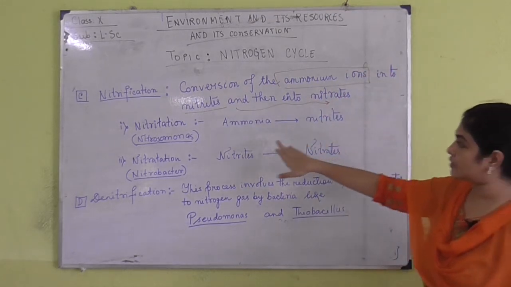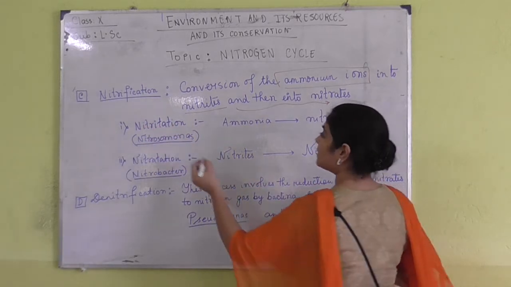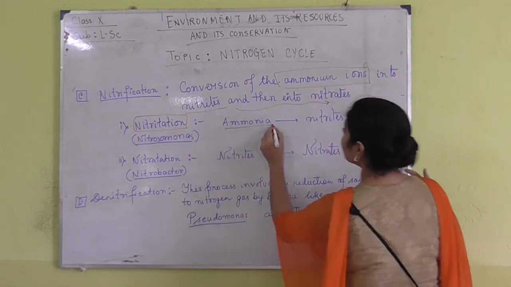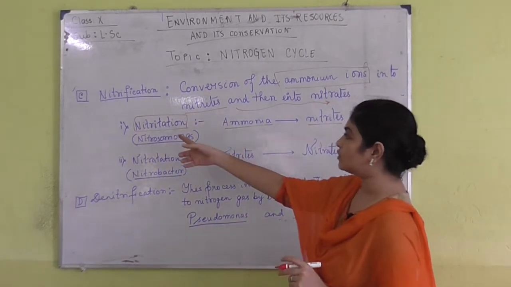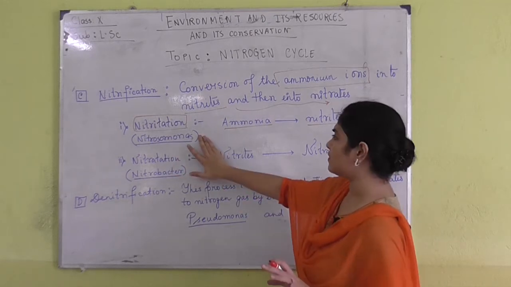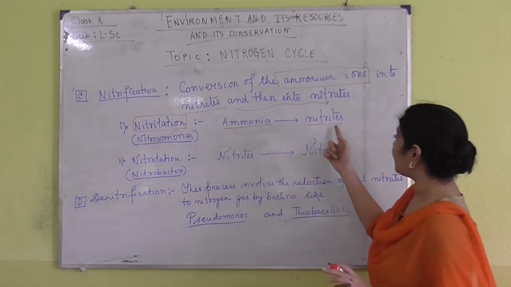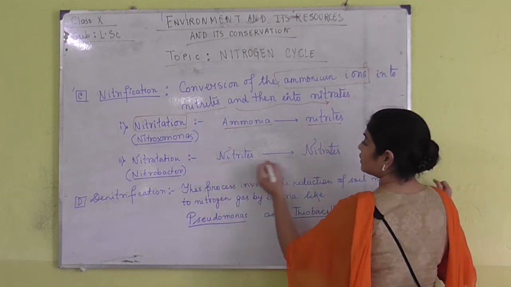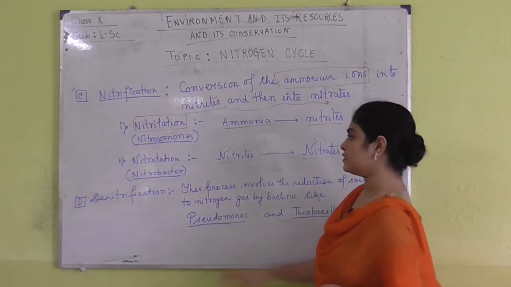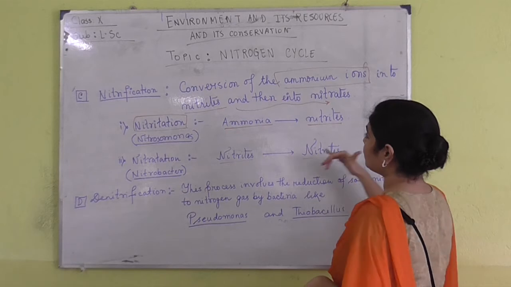So this is nitrification. Now the very first process, where nitrites are formed from ammonia, is known as nitritation. I have written from ammonia to nitrites. This nitritation is carried out by many bacteria, and I have given one example, Nitrosomonas. Next, the part where these nitrites are converted to nitrates is known as nitratation, which is done by another set of bacteria known as Nitrobacter. So this is all about nitrification.